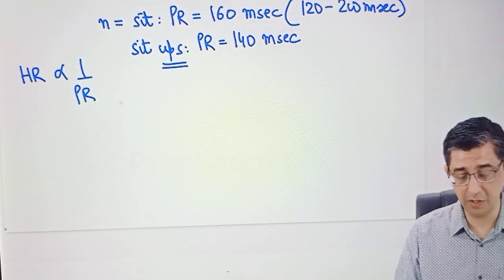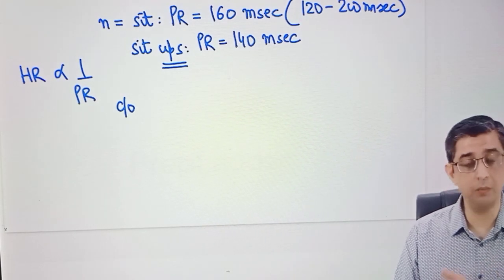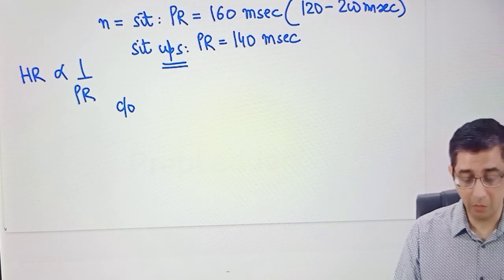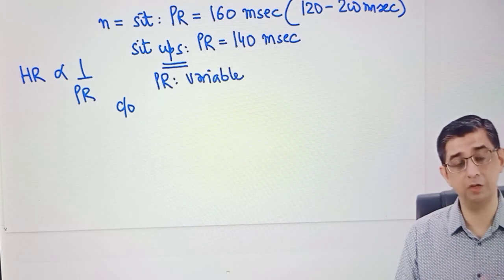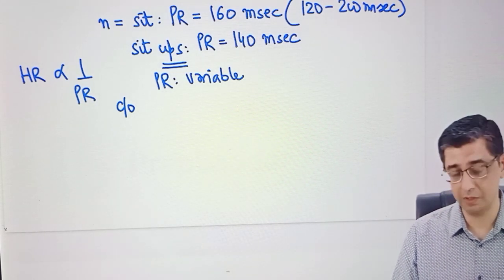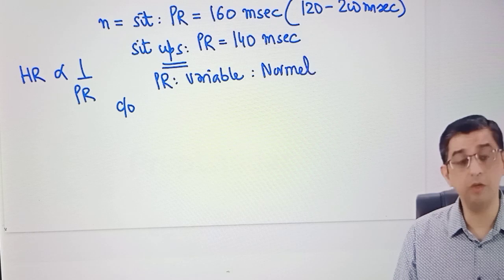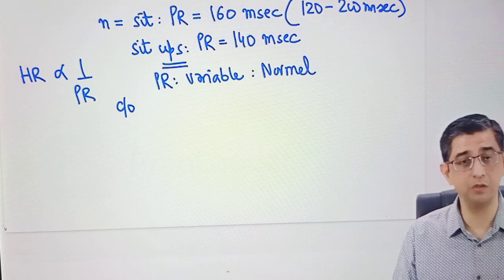But in patients of first-degree heart block, this variation will not be there. The PR interval will always remain prolonged. It can be even more than the normal limit of 200 milliseconds. In a normal person, the PR interval will change with physical activity. If there's vagal stimulation, the PR interval will become prolonged. If there's sympathetic stimulation, the PR interval will become shorter. PR interval in a normal person is always variable. This variability will be lost because of the reasons that I explained in the previous slide, ranging from granulomas to iron deposition to fibrosis developing in the heart.